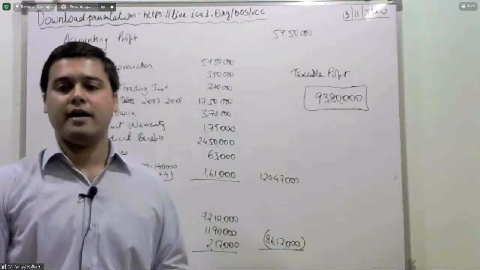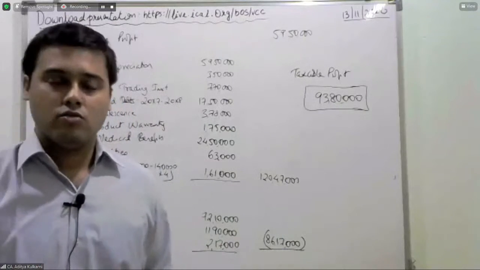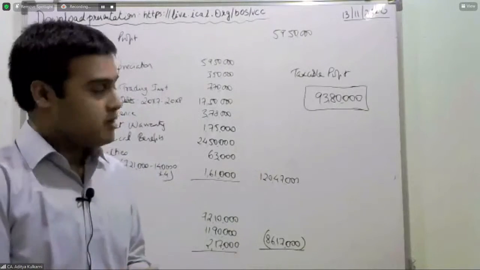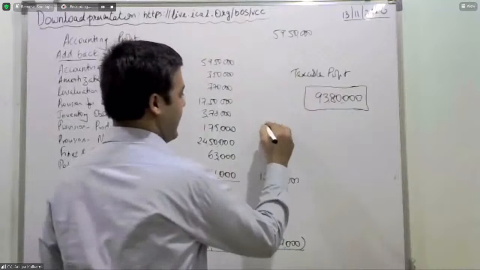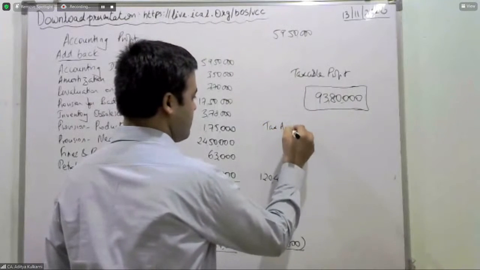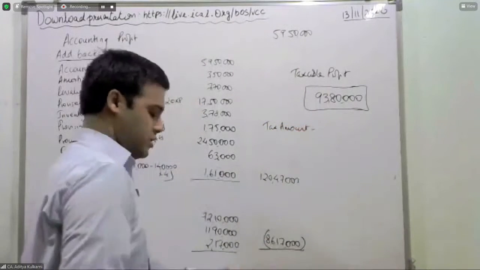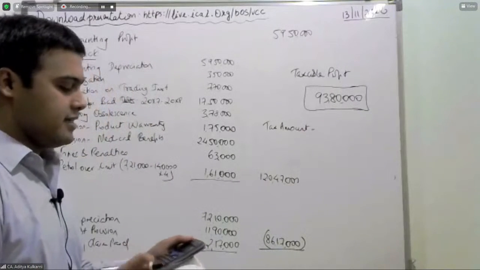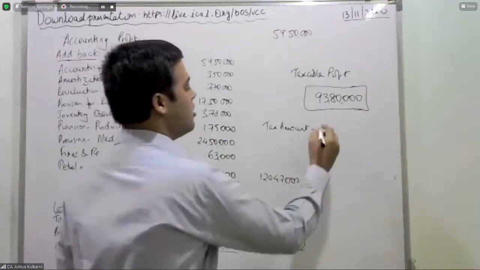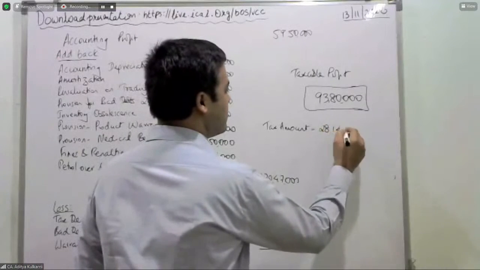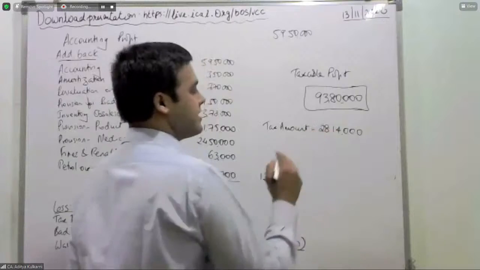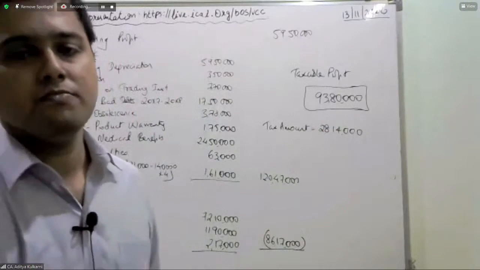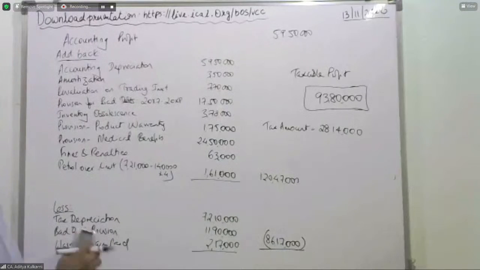I hope this part is now understood. Now, the tax rate is 30%. So therefore, tax amount is equal to 93 lakh 80,000 multiplied by 30%. So that gives you 28 lakhs 14,000. This is your tax amount that you have estimated.